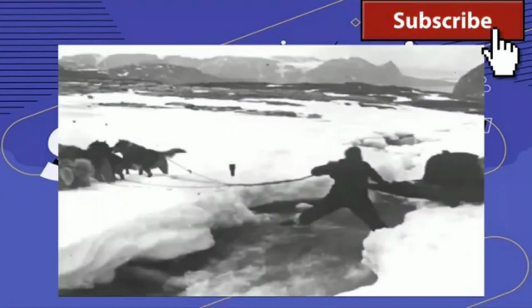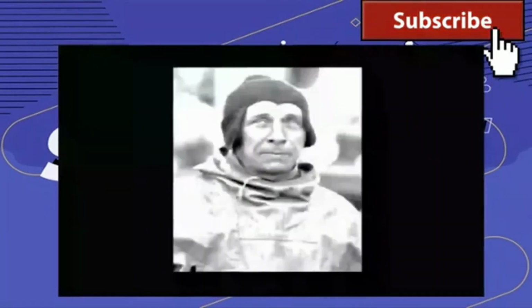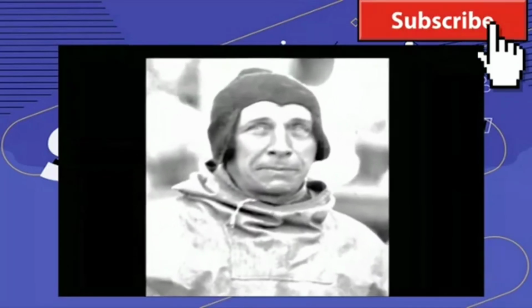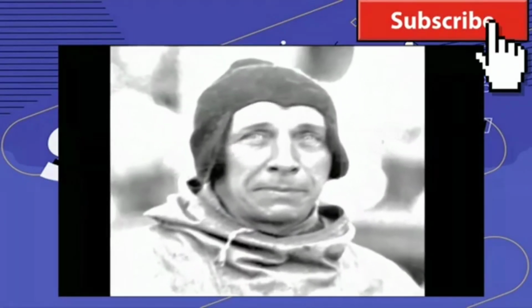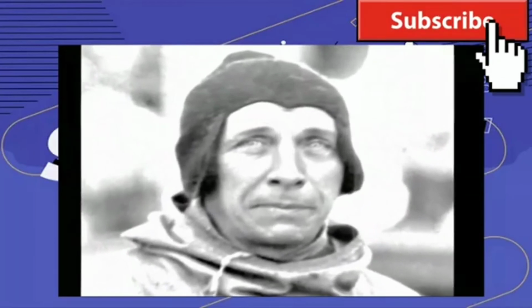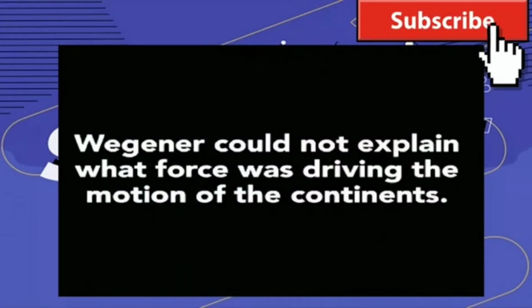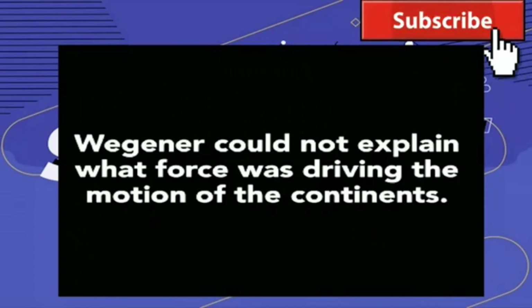Unfortunately, on a very cold, dark, stormy day, Wegener set out on an expedition to gather food for his colleagues, and he never was heard from again. Wegener died of exposure and was frozen in the ice, and his body is actually still there today, frozen forever. The sad thing about that is that Wegener was never able to explain what made the continents drift, what made them move, what made the supercontinent rip apart. And so he died before his theory would become accepted by the scientific community.